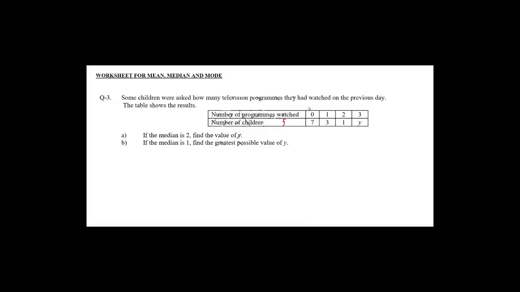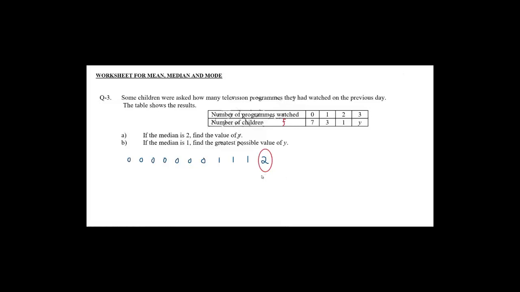Let's convert this frequency table into a raw data form. This 0 will appear 7 times, 1 will appear 3 times, and 2 appear 1 time. And we don't know how many times this 3 will appear in the data. As the median is 2,